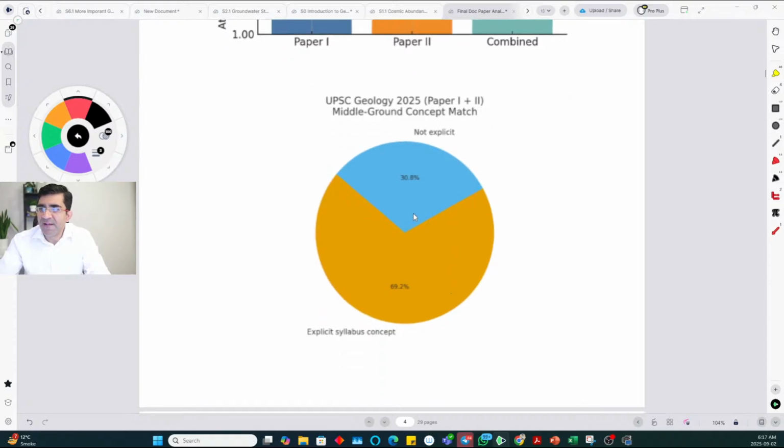Now, another thing that we analyze in each paper is questions that are directly picked from syllabus wording.